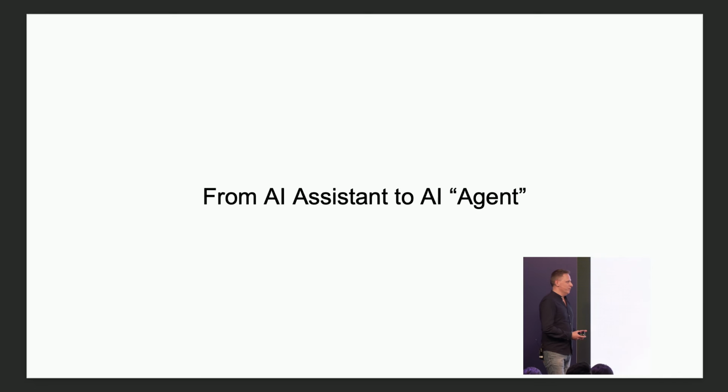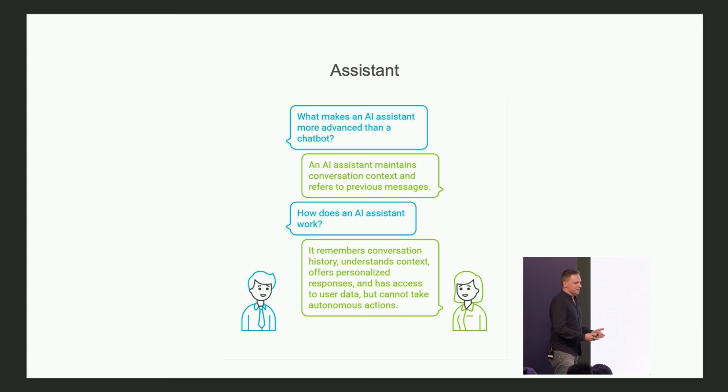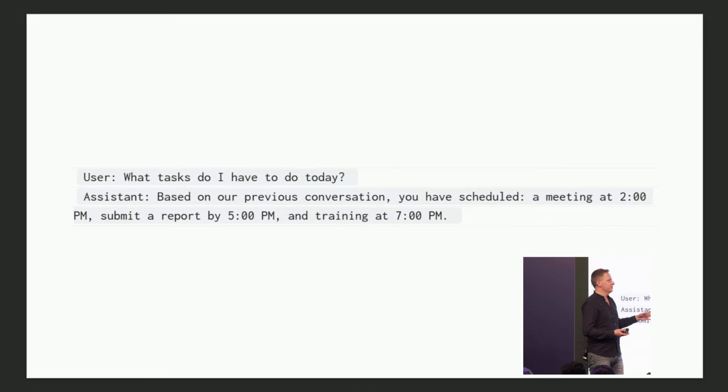So it all started with a simple chatbot that we can interact with, and then we went to AI assistants. And this is an example conversation with an AI assistant, right? An AI assistant is like a more advanced chatbot. It knows about us, it knows about conversation context, about previous messages. We can ask questions, it will respond with intelligent answers, and it will also have our history, some memory, but again, this is not an agent.